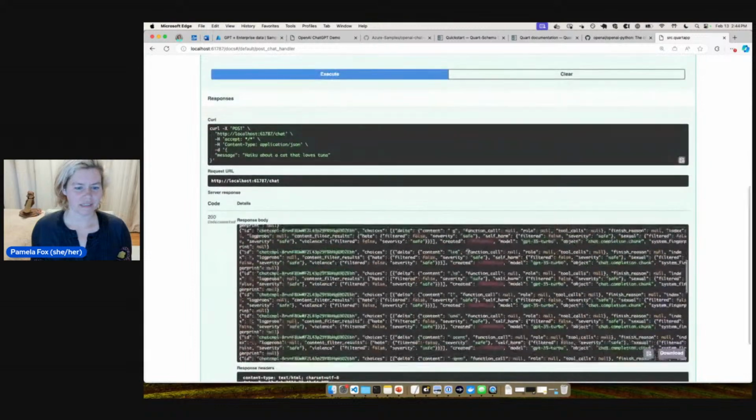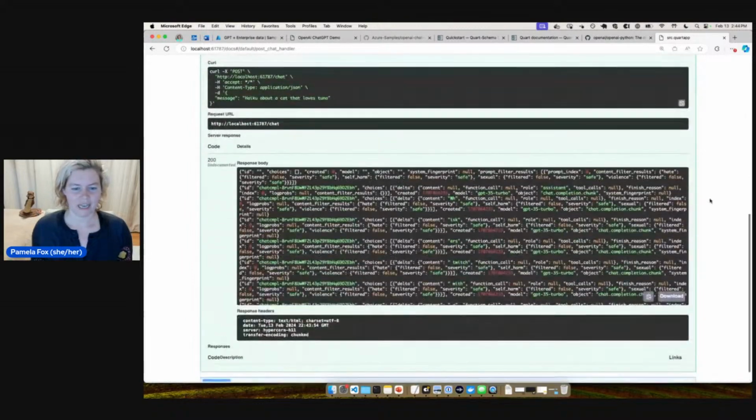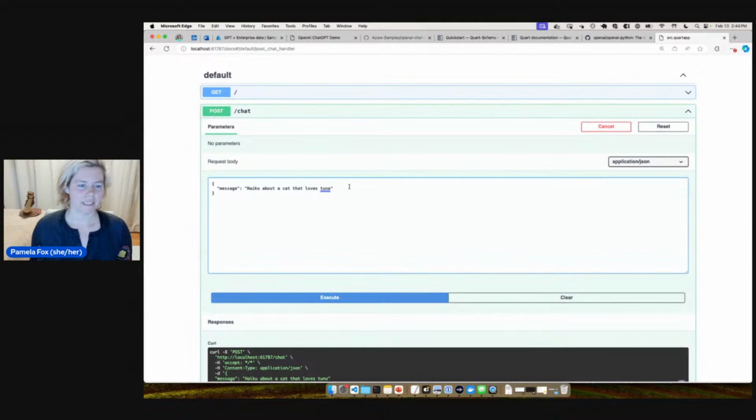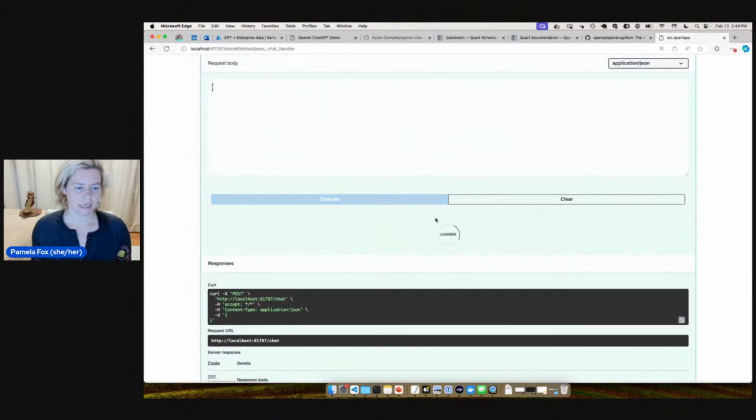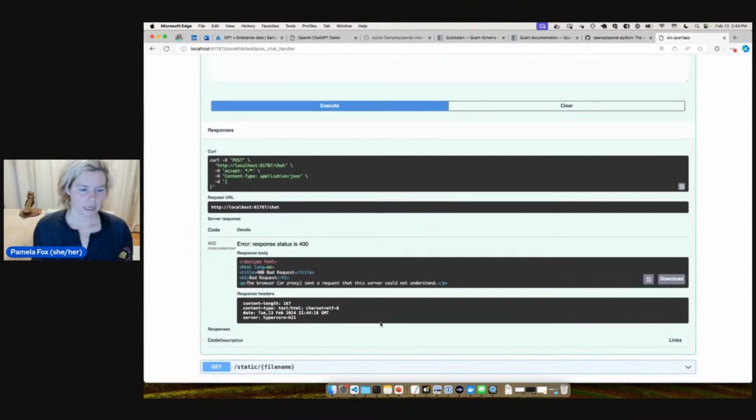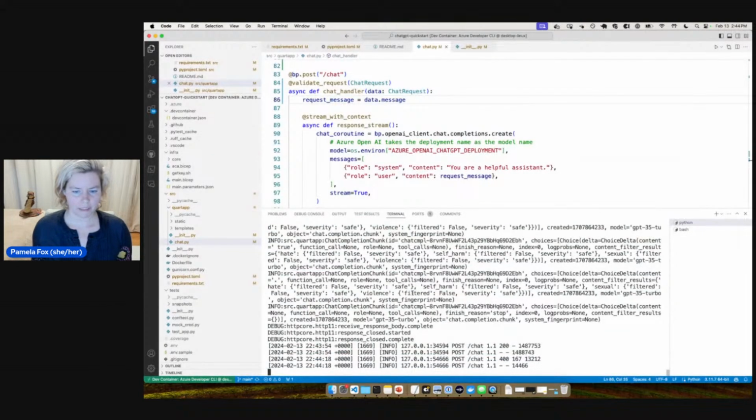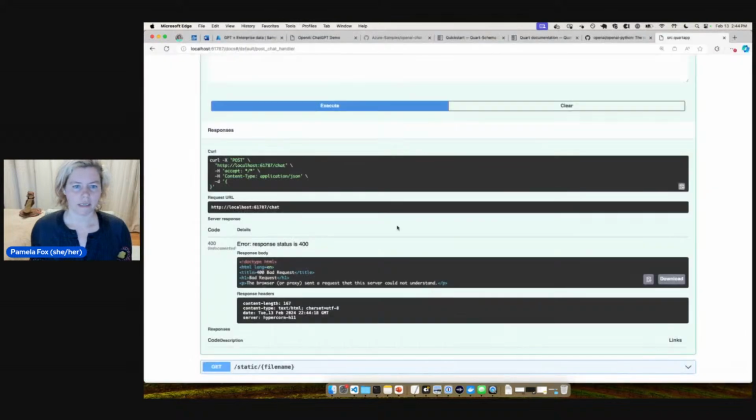All right, so we've got some simple docs here, and let's see if the validation works, right? So if I send something bad, like, if I don't send a message and I press execute, then, okay, that time I got back a 400. I thought that we'd also get back maybe like a JSON error, because FastAPI often does a JSON error, but that might not be what Quart does. So it does send back a 400, which would make sense, as this was a bad request.